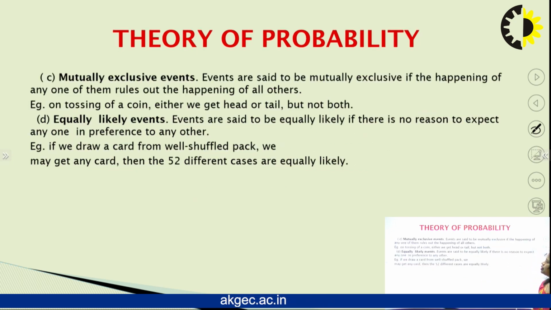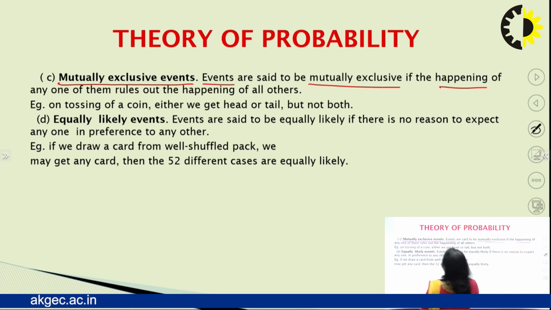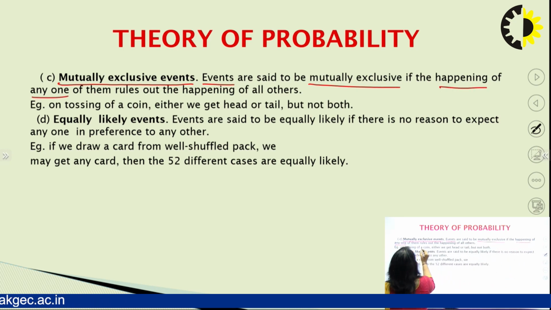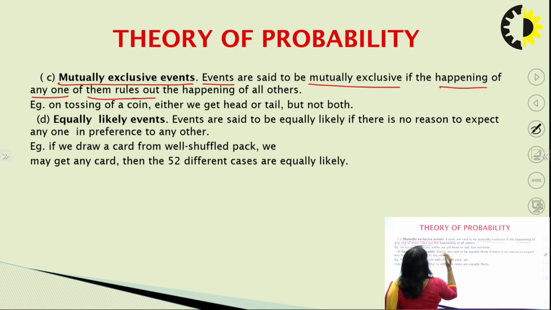Now mutually exclusive events. So events are said to be mutually exclusive if happening of any one out of all the events rules out, meaning there is no possibility of occurring of any other event.